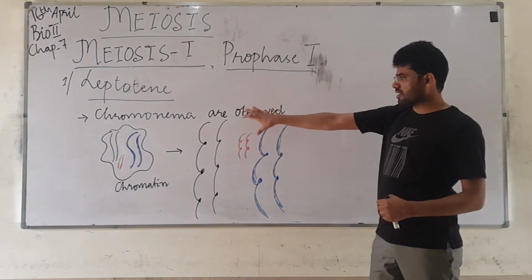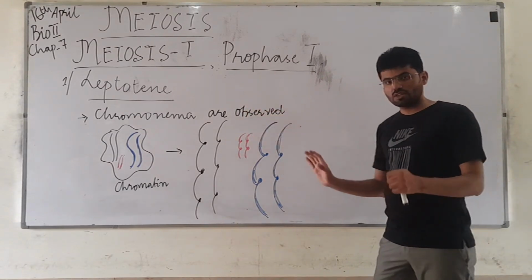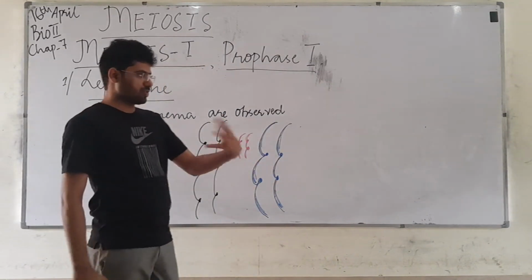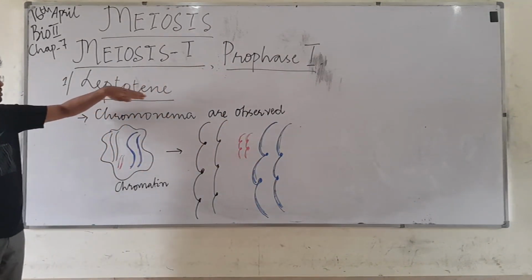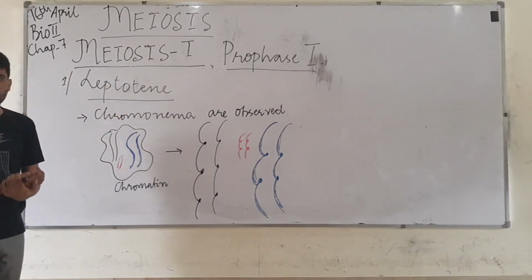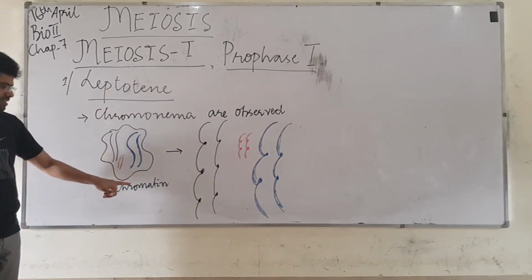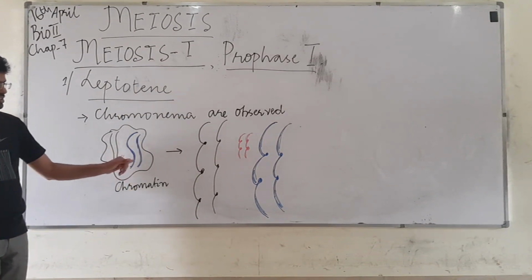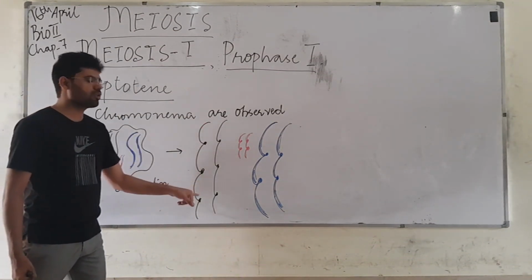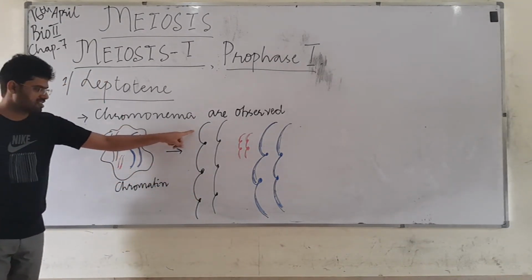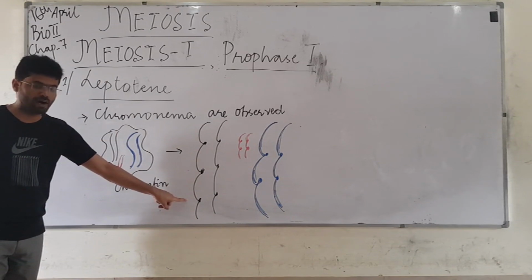But in the leptogene you will not see the complete, mature chromosome. The condensing of chromatin starts, and it results in a new kind of structure called chromonema. This single thread is called chromonema.